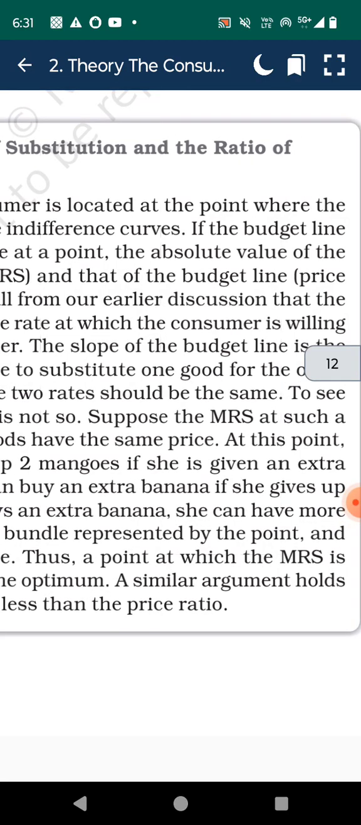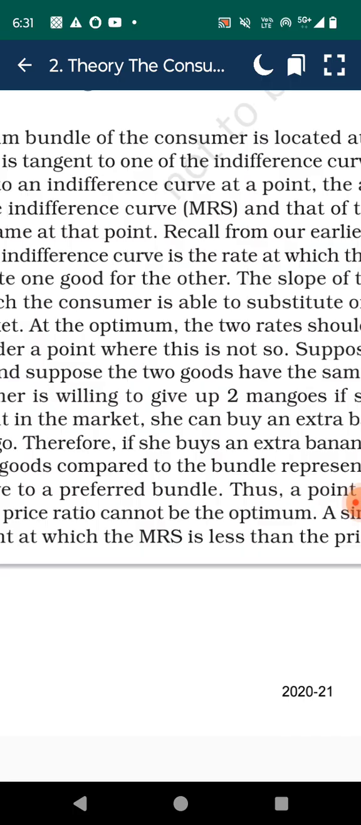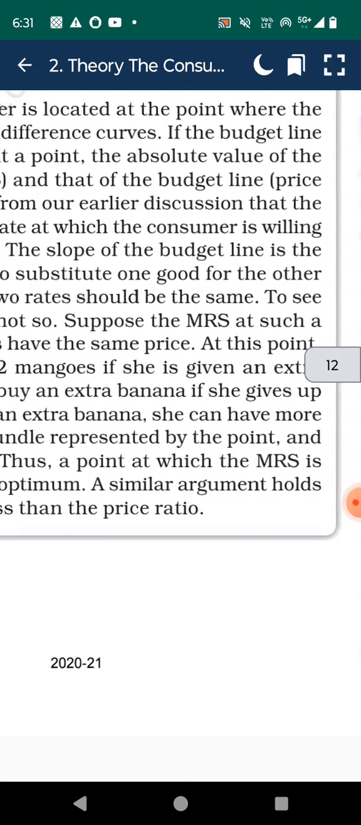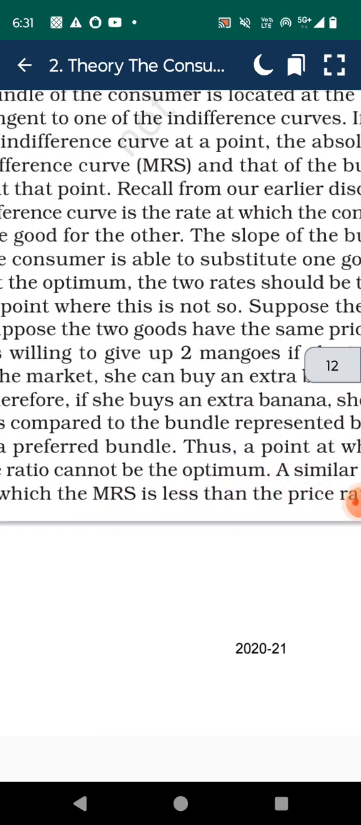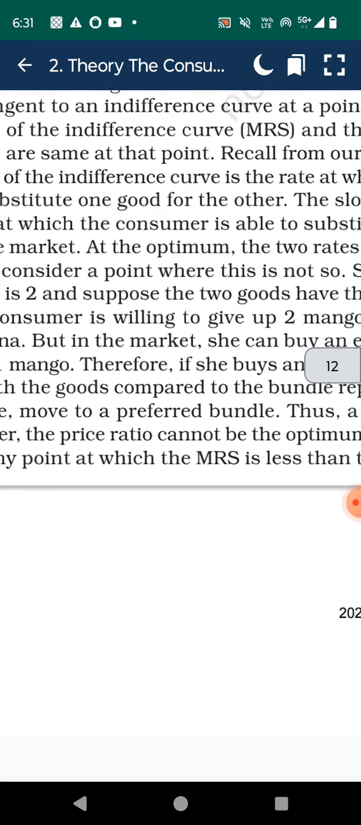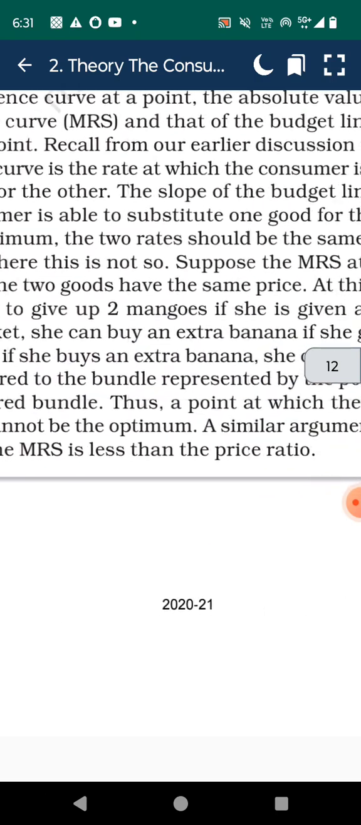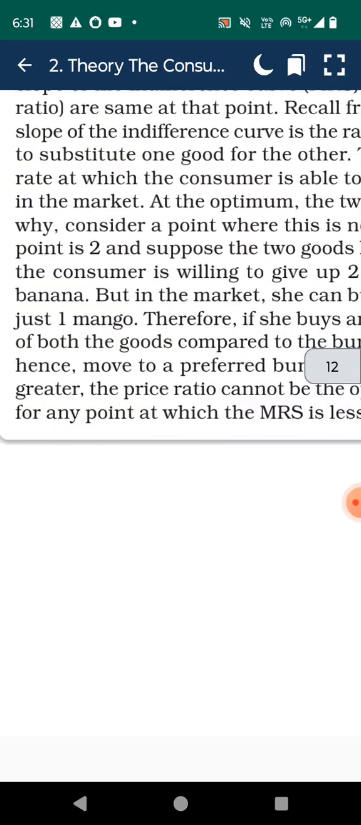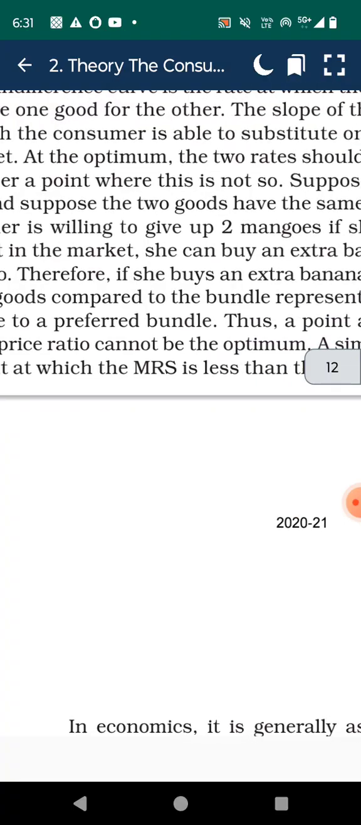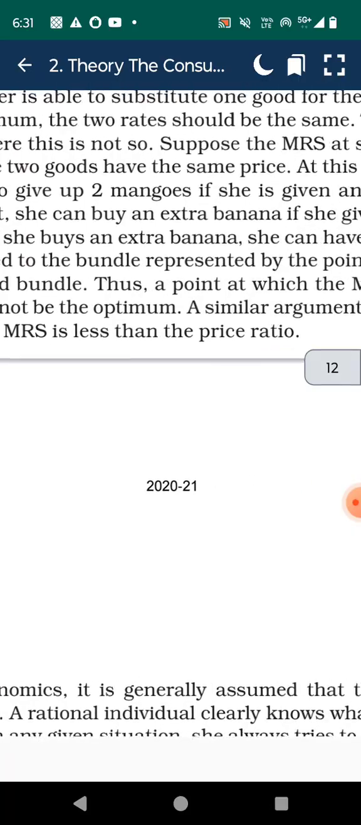Equality of marginal rate of substitution and the price ratio. The optimal bundle of the consumer is located at the point where the budget line is tangent to the indifference curve. If the budget line is tangent to the indifference curve at a point, the absolute value of the slope of the indifference curve equals the slope of the budget line. The slope of the indifference curve is the rate at which the consumer is willing to substitute one good for the other. The slope of the budget line is the rate at which the consumer is able to substitute one good for the other in the market. At the optimum, the two rates should be the same.